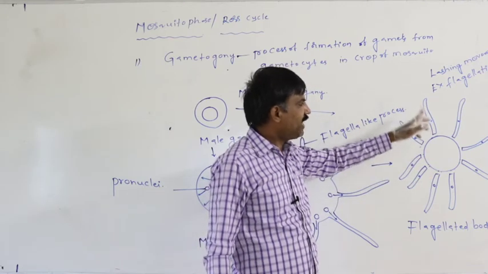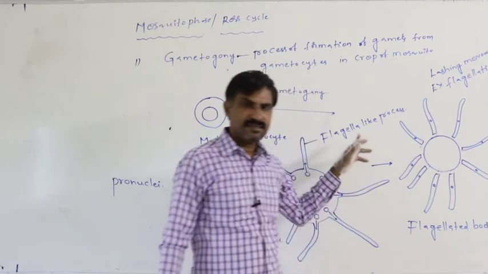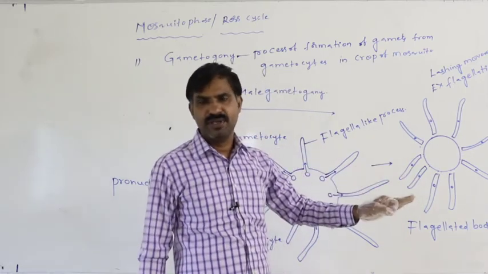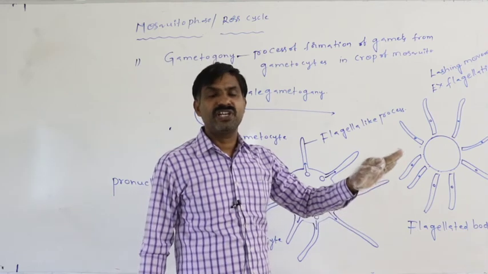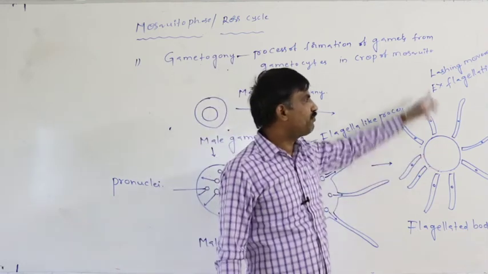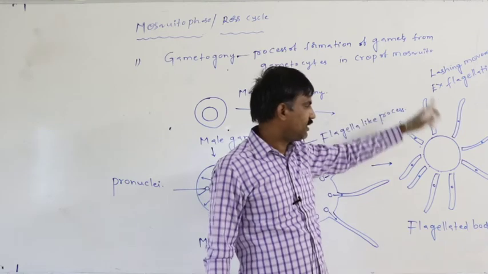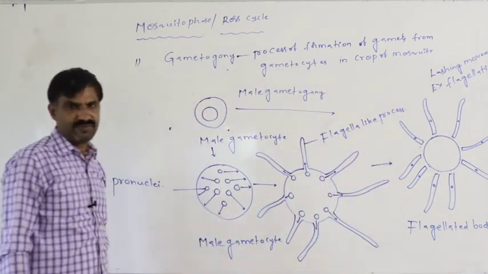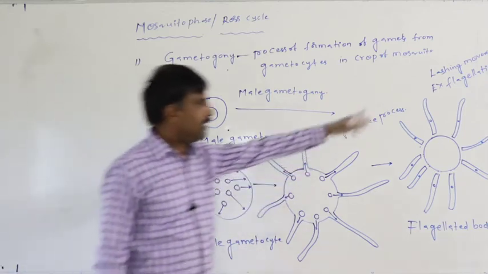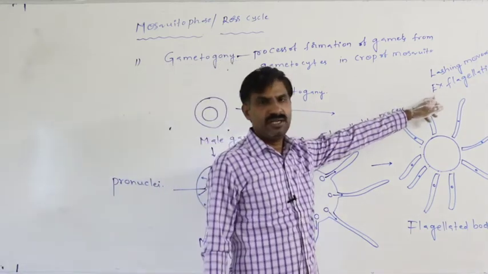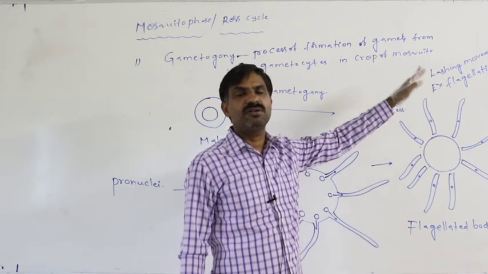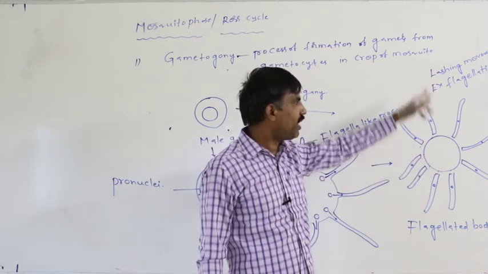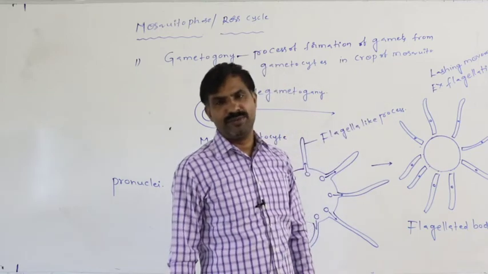If these 8 flagella-like processes, after receiving a pronucleus, are separated from the flagellated body by lashing movement, that process is said to be the exflagellation. Exflagellation, X means separation, flagellation means flagella-like processes are separated from the flagellated body by lashing movement.